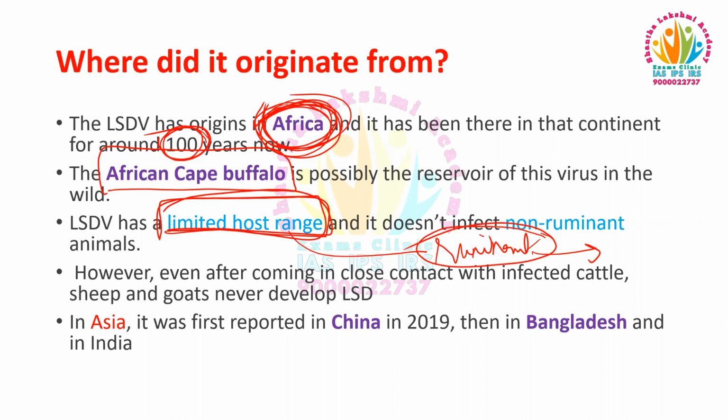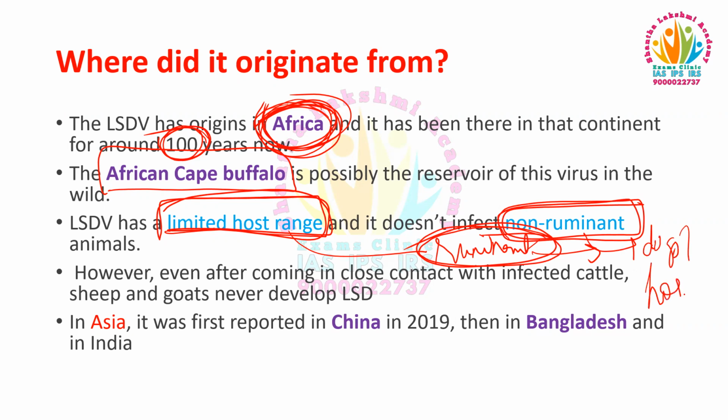Those are known as ruminants, and it does not infect non-ruminant animals. What are examples of non-ruminant animals? Dogs, horses, etc. It affects only the ruminant animals.